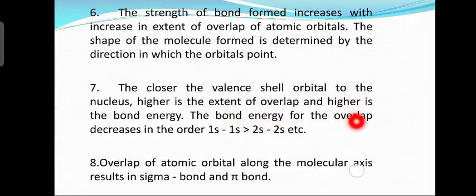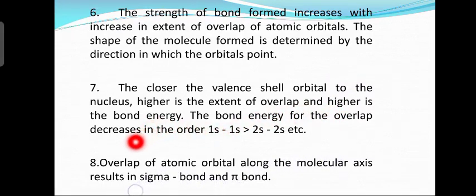The bond energy for the overlap decreases in the order 1s-1s greater than 2s-2s. That means the 1s orbital, you know that it is closer to the nucleus, right? Therefore, if the 1s orbital of one atom overlaps with the 1s orbital of another atom, then the extent of overlap will be more and bond energy is also more, because the 1s orbital is closer to the nucleus.